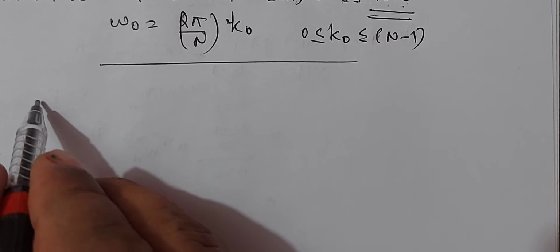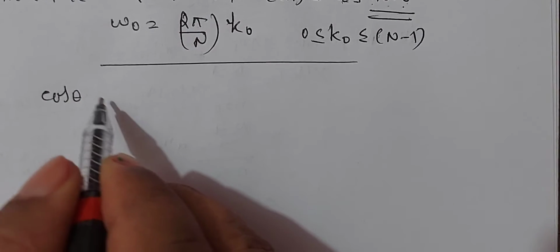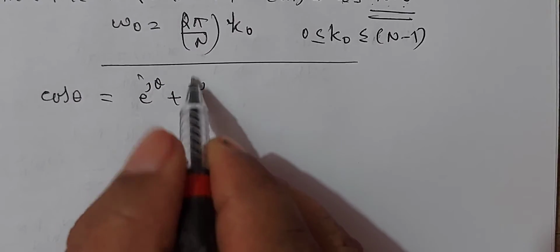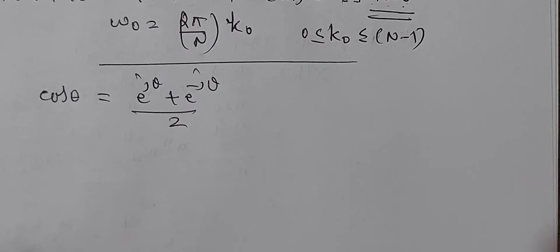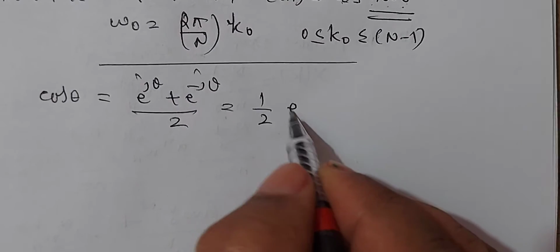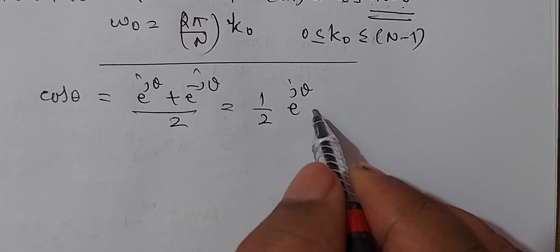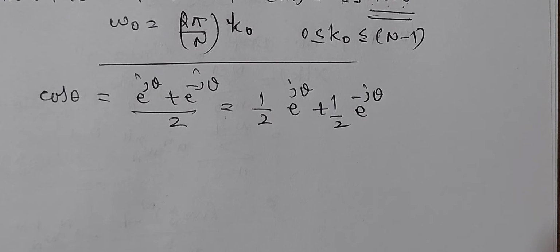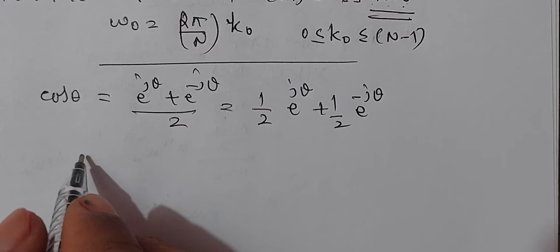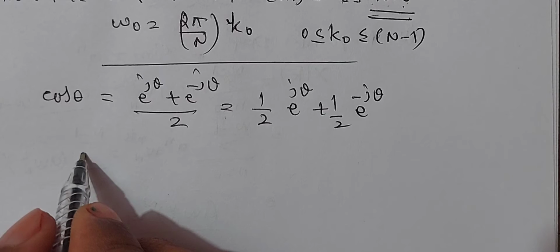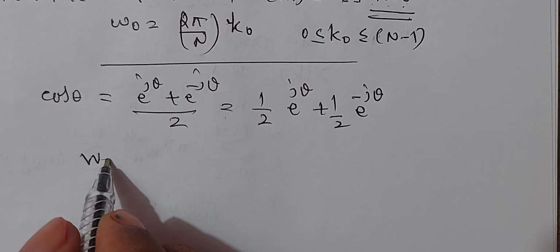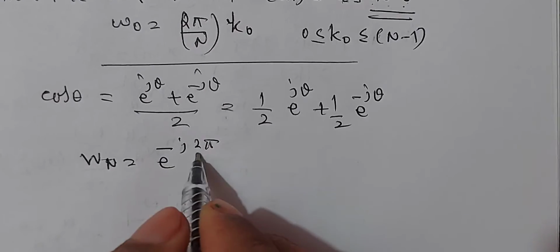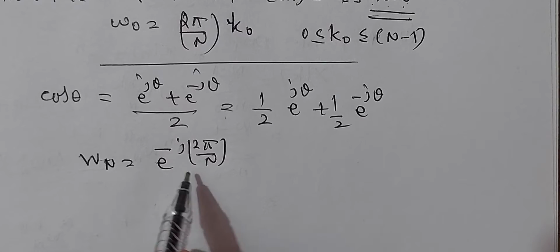First consider cos theta. We know that cos theta is nothing but e to the power of j theta plus e to the power of minus j theta divided by 2. And it can be written as half of e to the power of j theta plus half e to the power of minus j theta. And we know that WN is nothing but e to the power of minus j 2 pi by N. You have to remember this.